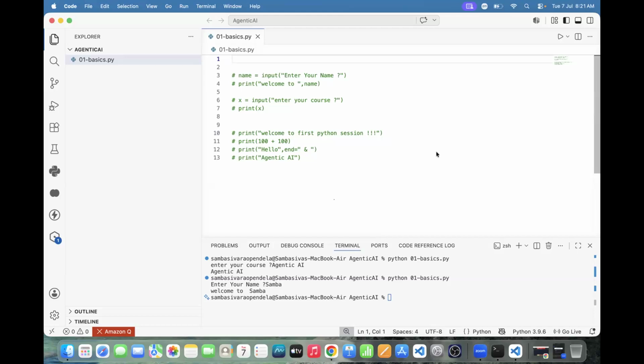Bro, I think data type is not needed in Python, right? The same question was asked by someone else also. It's not required. Yes, that is the advantage of Python. Are you able to execute? Yes, sir.